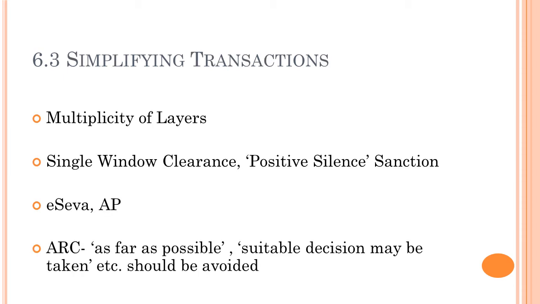So let's talk about 6.3, that is simplifying transactions. Simplifying transactions means right now we run here and there. Even if we have to do a single work, we have to go to multiple offices, right? So this is not simplifying transactions. This is the exact opposite of it, right?